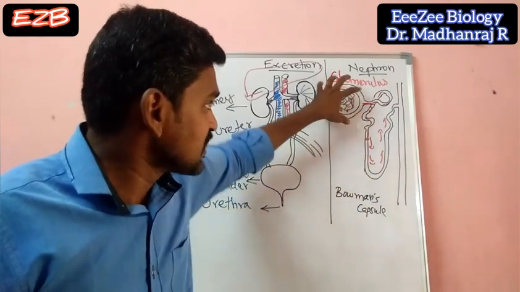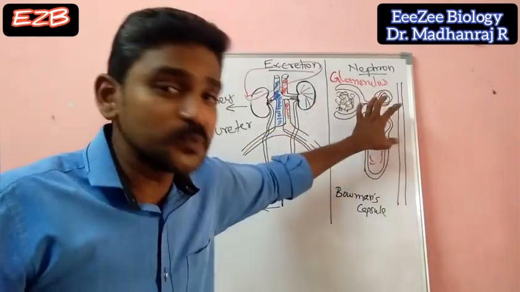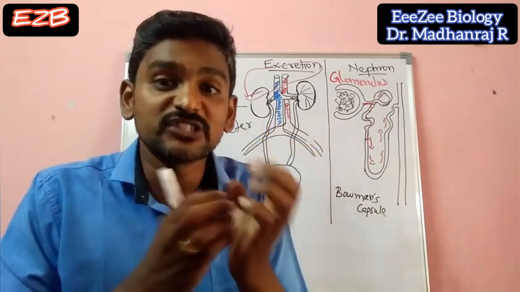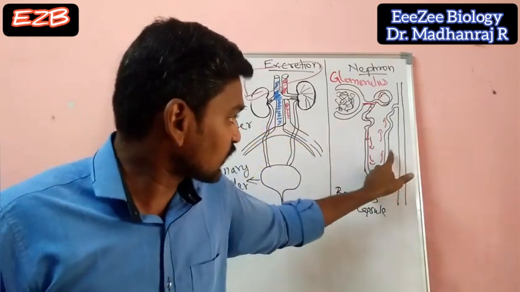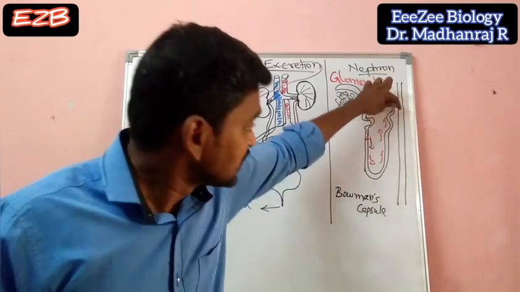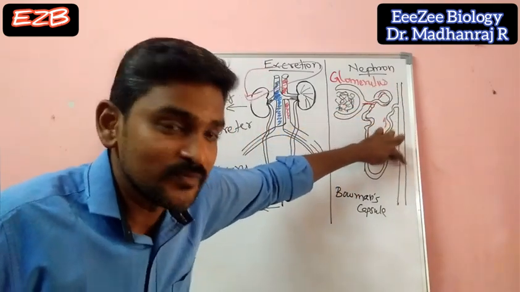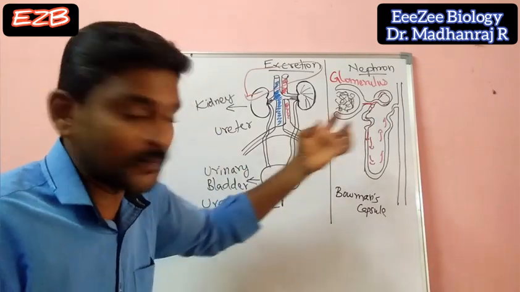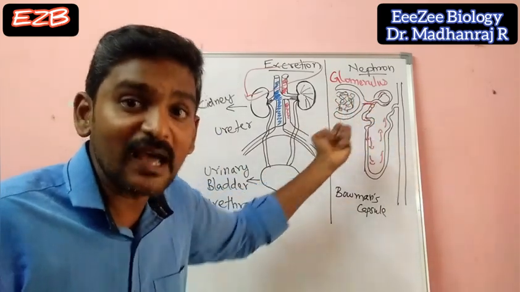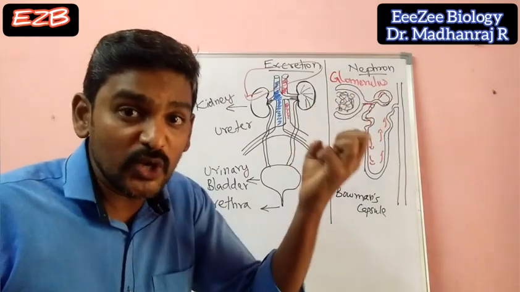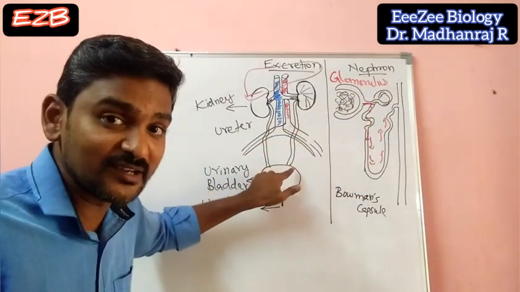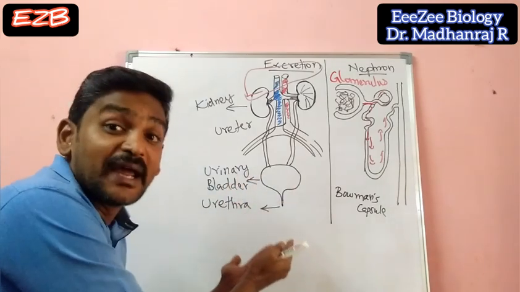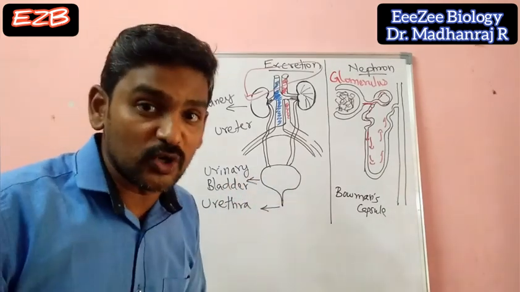So what happens here? Throughout the tubes the filtration, the reabsorption as well as the concentration of the urine will be taking place. At last the concentrated urine will be going to the collecting duct. This collecting duct is connected to the ureter. So from each and every unit, what happens? The collected urine will be transported to the ureter and they will be entering into which one? The urinary bladder, where it will be temporarily stored.